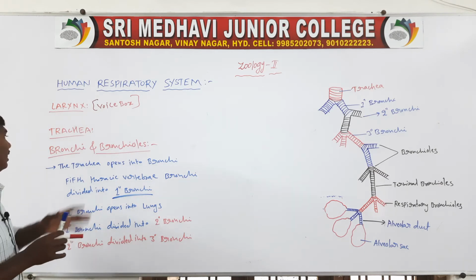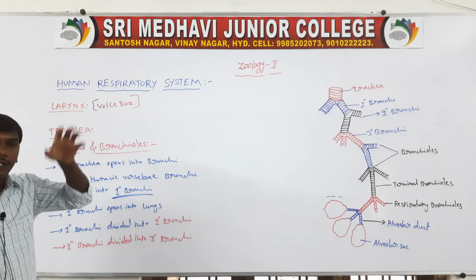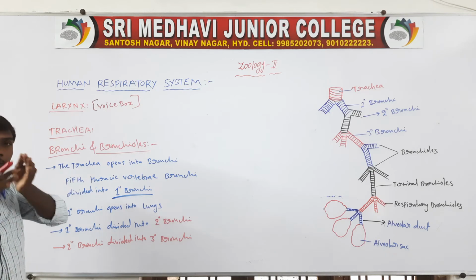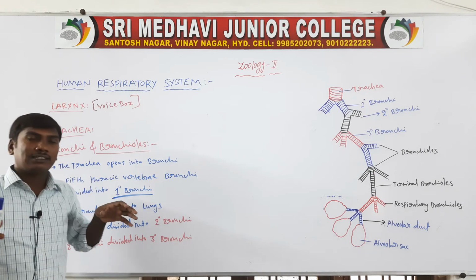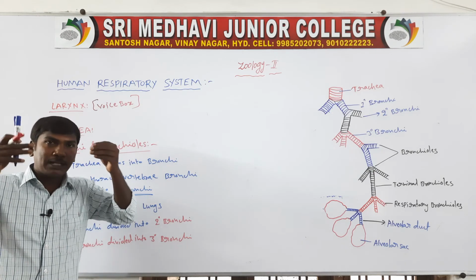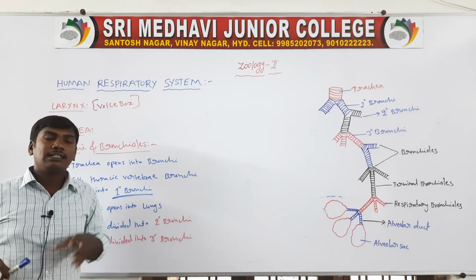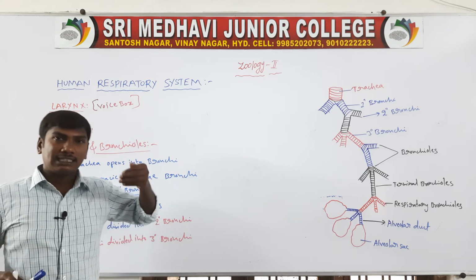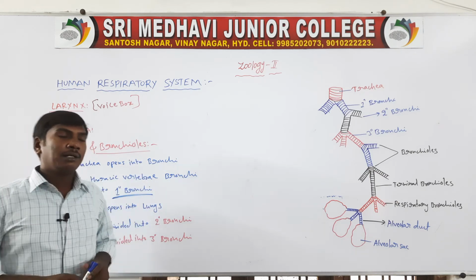To revise, the trachea opens into the bronchi. At the level of the fifth thoracic vertebral region, the bronchi divide into two primary bronchi. These primary bronchi enter the lungs. In the lungs, the primary bronchi divide into secondary bronchi. The secondary bronchi divide into tertiary bronchi.